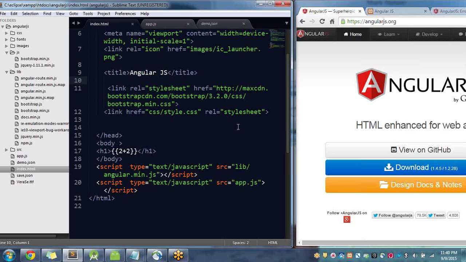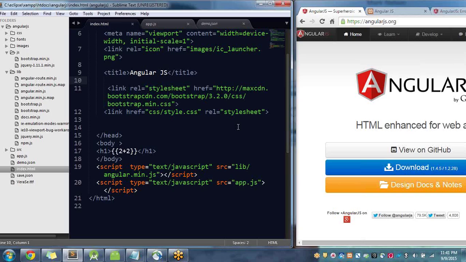First of all, you can create a single page application. You can extend your HTML content. If your application has a lot of dynamic HTML content, then AngularJS is the best option. If you have data binding, if you are sending data back and forth and showing the data on your UI views, then AngularJS is the best option. On the basic introduction, AngularJS extends HTML with new attributes. AngularJS is perfect for single page applications.